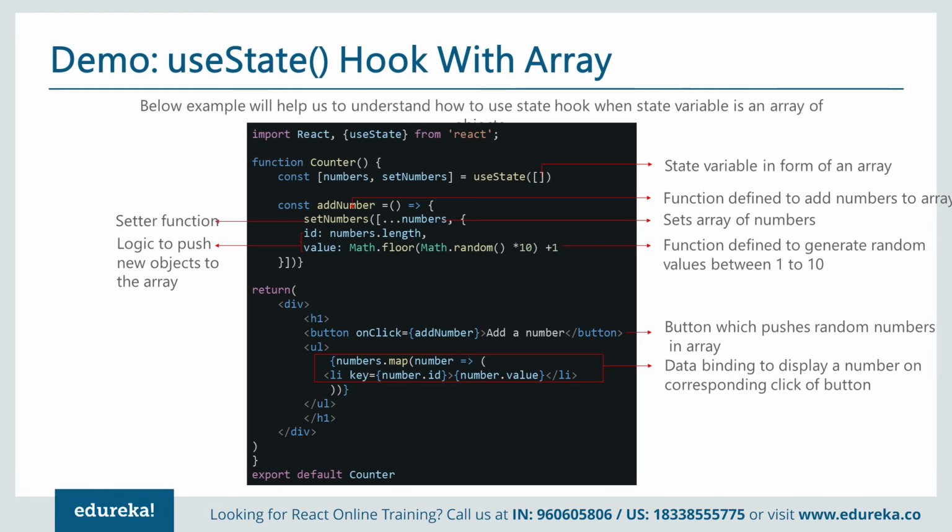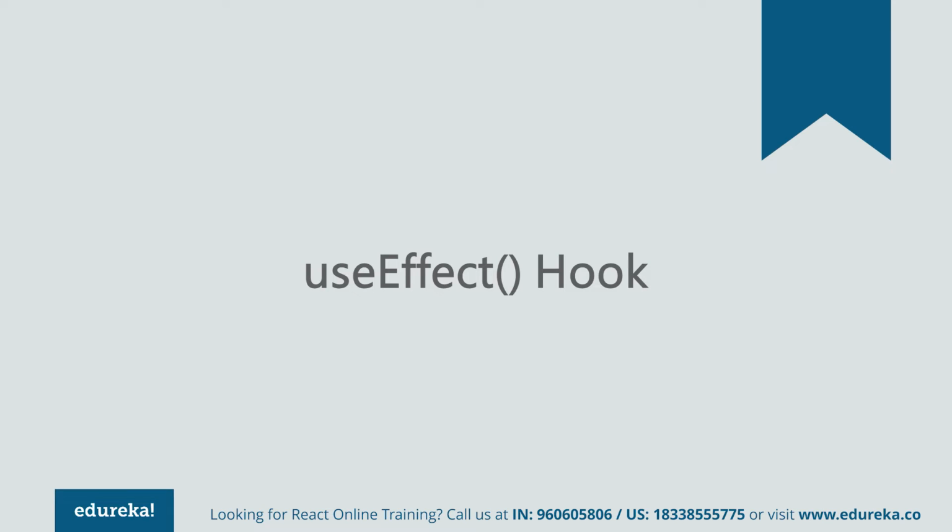It means on the click, we call one function. That function actually generates one random number, and that random number gets pushed to that state array, and from there we can access that. useEffect. It is more or less similar to your componentWillMount or componentDidMount, how we call the APIs.